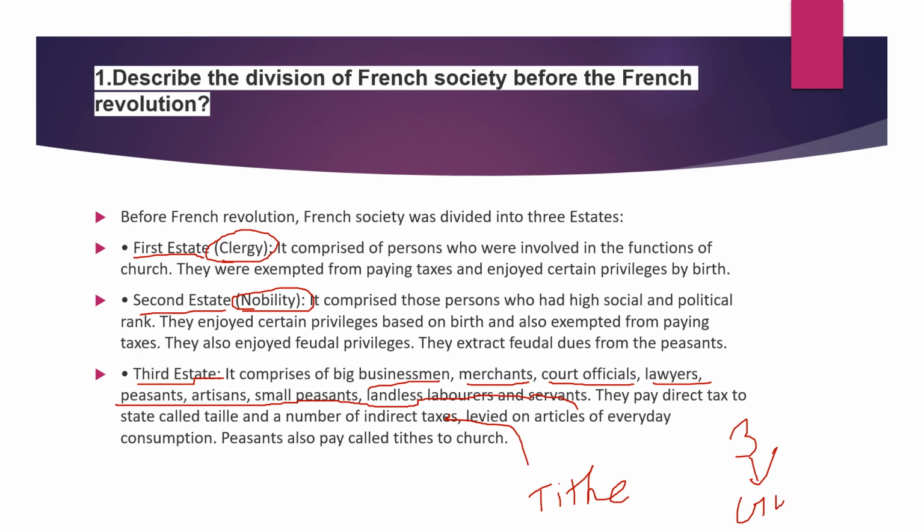It is also not given in your textbook but you have to note it. G-A-B-E-L-L-E, gabelle.